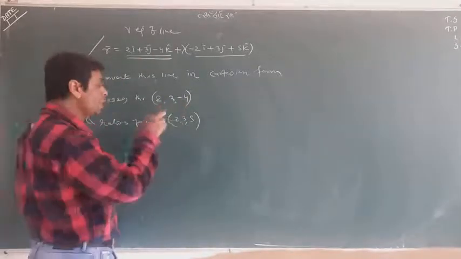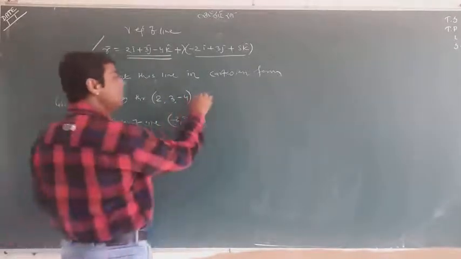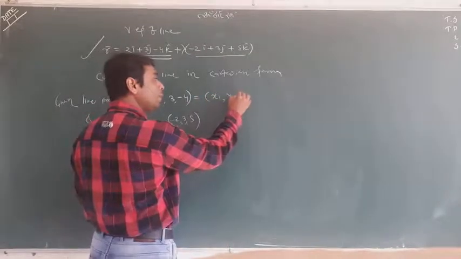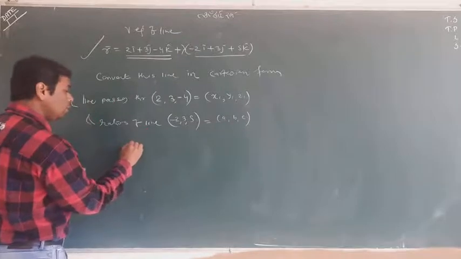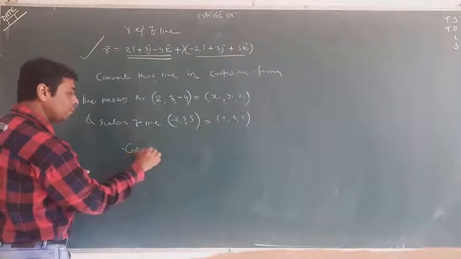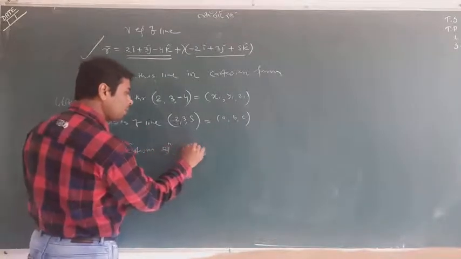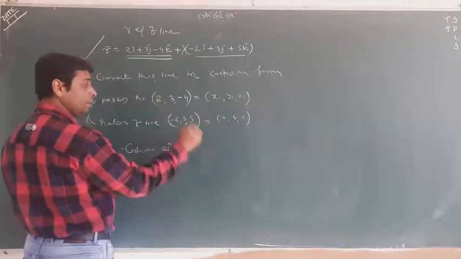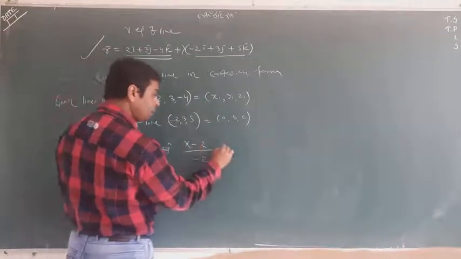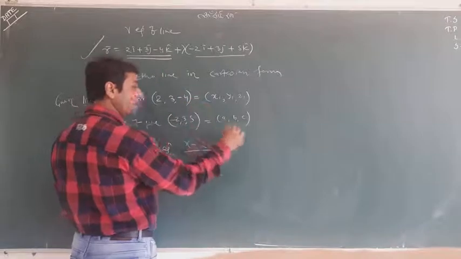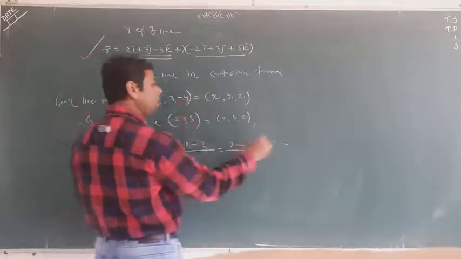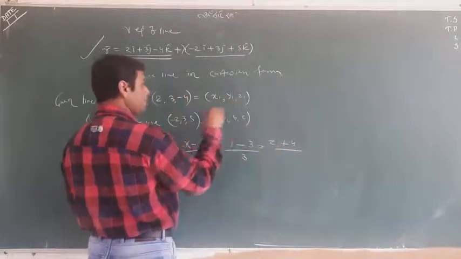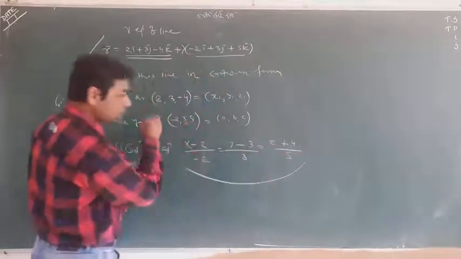Now the Cartesian equation of the line: (x minus 2) upon minus 2, (y minus 3) upon 3, and z minus z1, meaning z plus 4, upon 5. So this is the form.